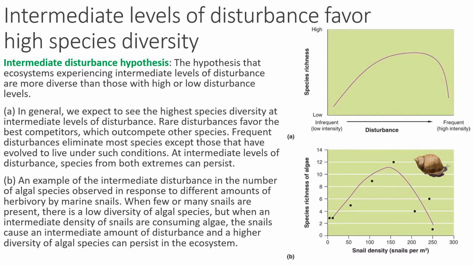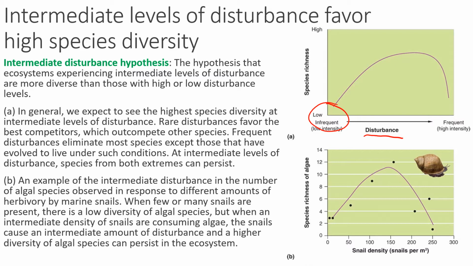Let's take a look at graph A. Graph A clearly illustrates this, y'all. So we have the low infrequent disturbance. So that means not a lot of earthquakes, not a lot of volcanic eruption or tornadoes or natural disasters happening.